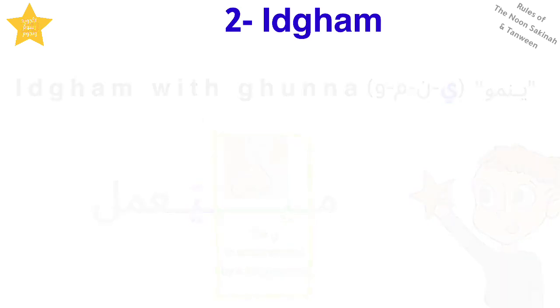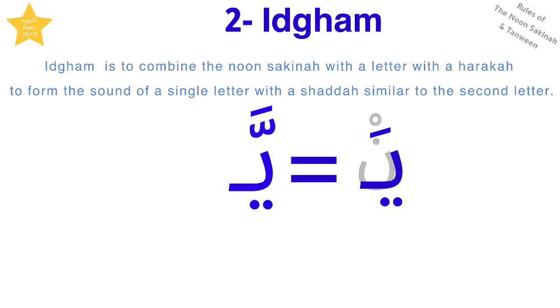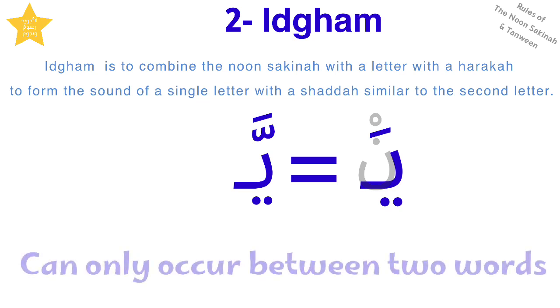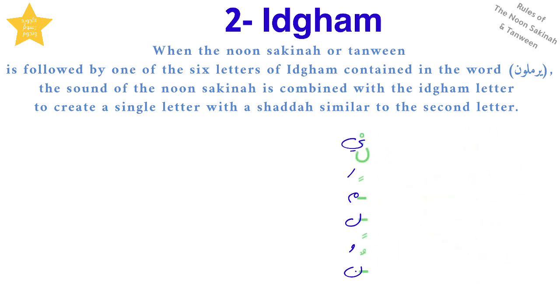Our lesson today is about Idgham, which is one of the rules of Noon Sakina and Tanween. Idgham is to combine the Noon Sakina with a letter with a haraka to form the sound of a single letter with a shadda similar to the second letter, on the condition that it only occurs between two words. When the Noon Sakina or Tanween is followed by one of the 6 letters of Idgham contained in the word yarmilun, the sound of the Noon Sakina is combined with the Idgham letter to create a single letter with a shadda similar to the second letter.